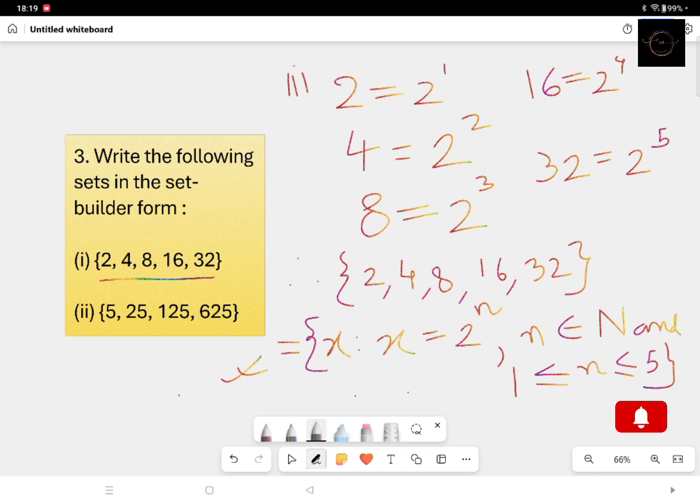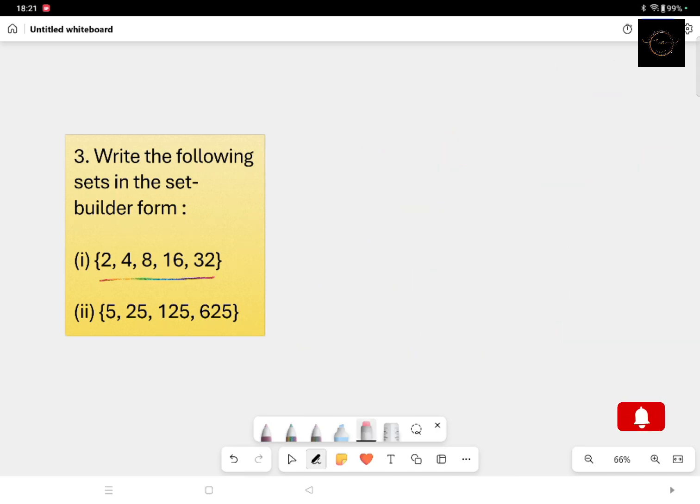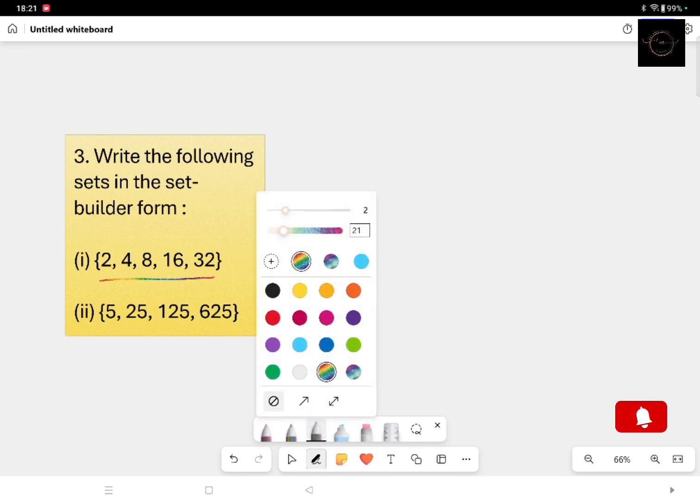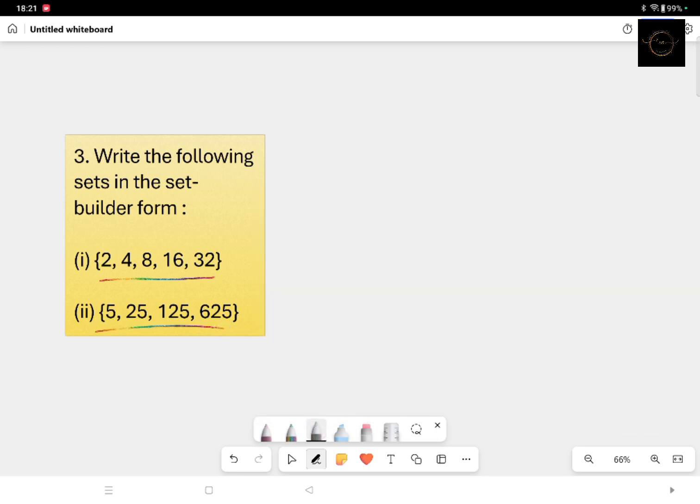Next we will come to the second question, that is 5, 25, 125 and 625. Again we have to find out a clear connection between all the members of the set, then you can easily write the set builder form.